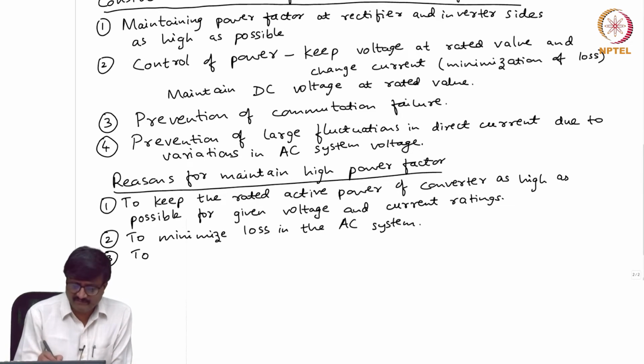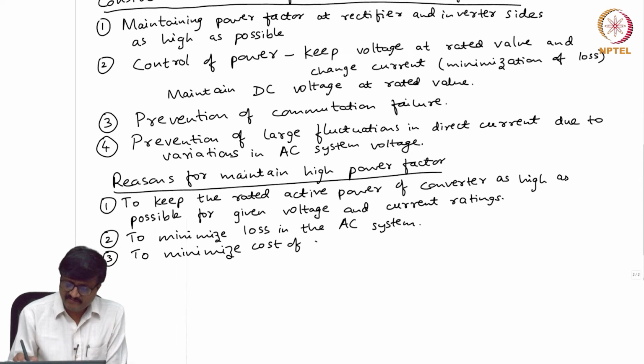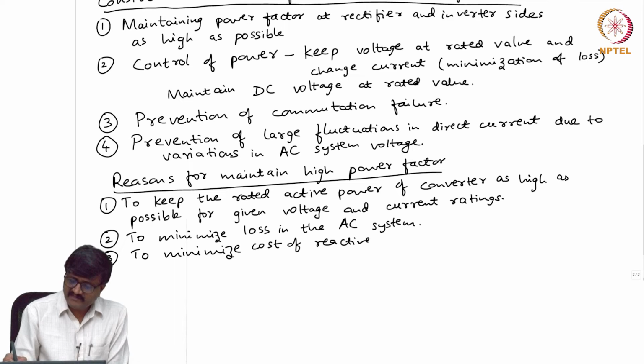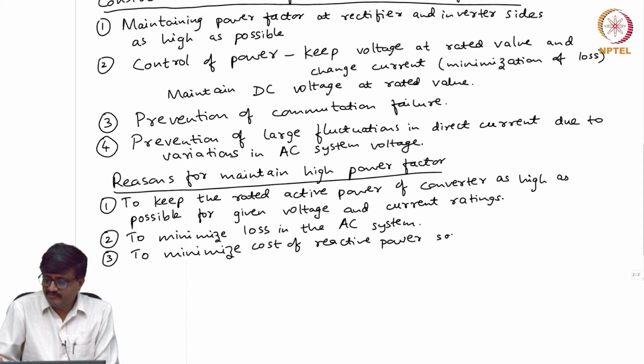That is why we want to keep a high value of power factor, to minimize the cost of the reactive power source to the converter.